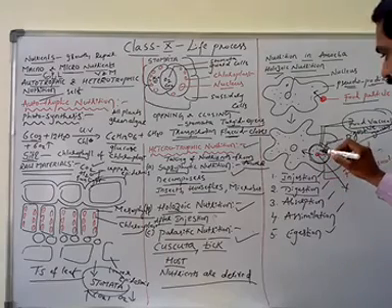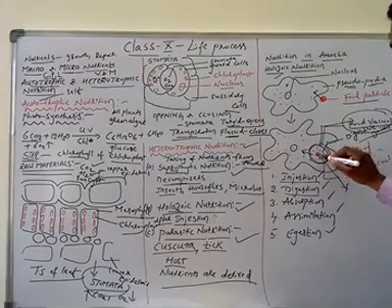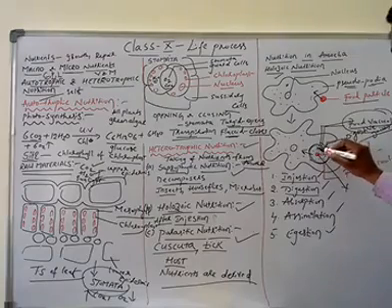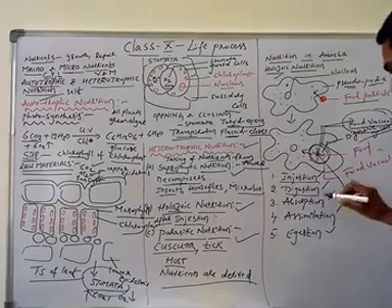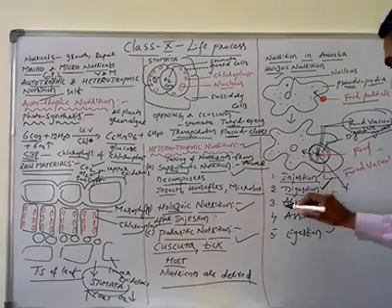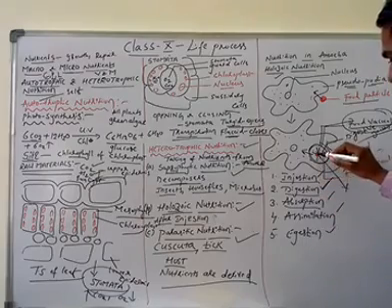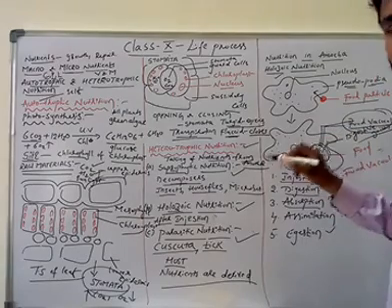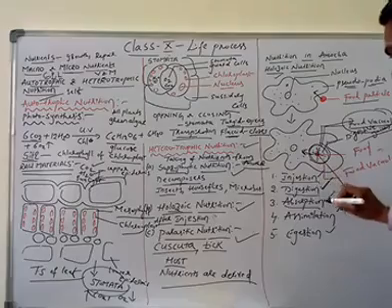Now, this food vacuole is rich in digestive enzymes. These digestive enzymes will digest the food material. That is called digestion. Next, absorption. After the digestion of food material, the digested food material, the macronutrients and micronutrients, are absorbed into the cytoplasm. That is called absorption.